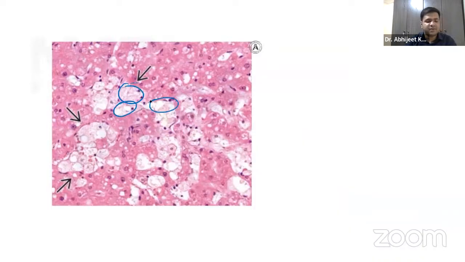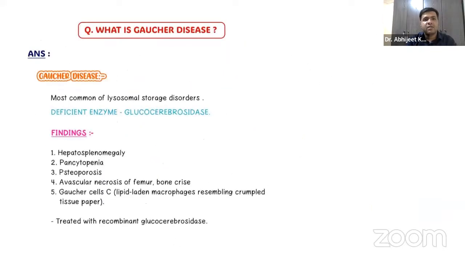Right? So that is something you have to remember. Coming on to the next one, that is Gaucher's disease. Now you guys already know Gaucher's disease. How does this occur, guys? Let us just try to understand it in our own way, then we'll come to the clinical way also. We have Gaucher's disease.